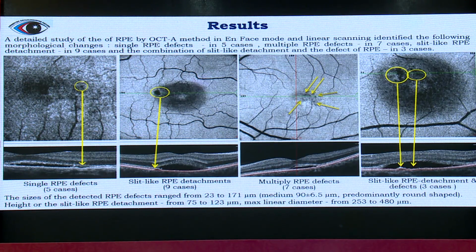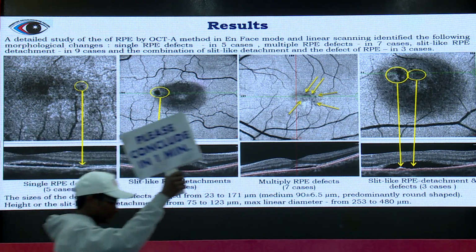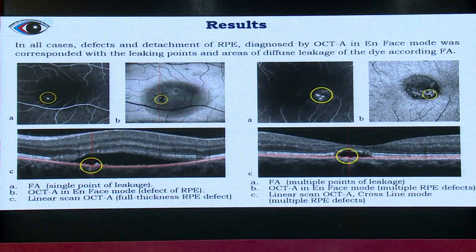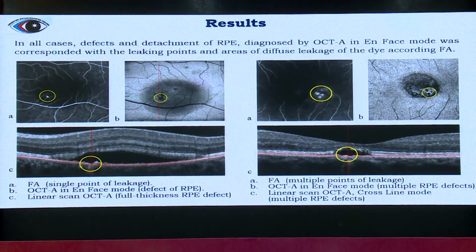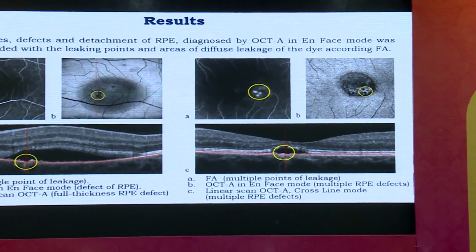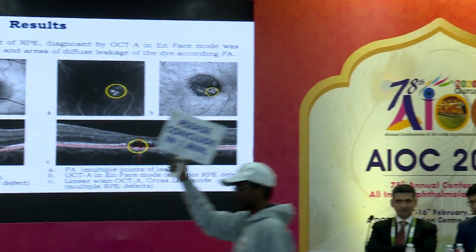The height of the slit-like RPE detachment varied from 75 to 123 microns, and the maximal linear diameter from 253 to 480 microns. It should be noted that in all cases, defects and detachment of RPE diagnosed by OCT in phase mode corresponded with the leaking points and areas of diffuse leakage on the dye according to FA. On this slide you can see the comparison of FA and OCT-A data.